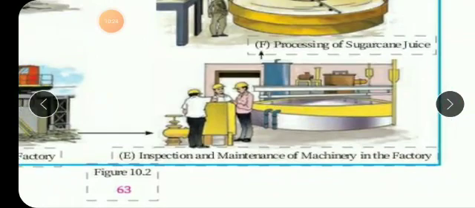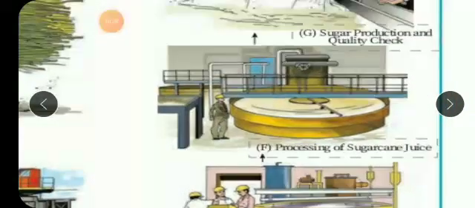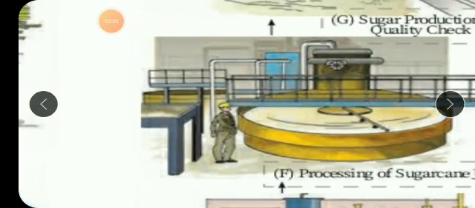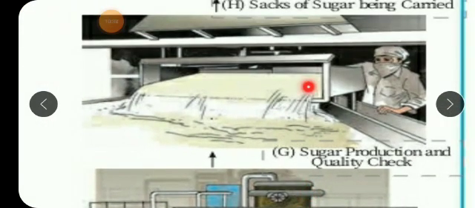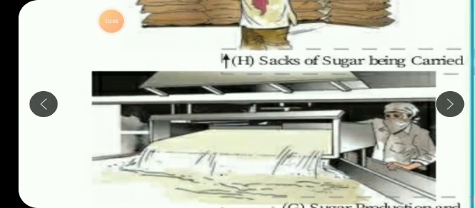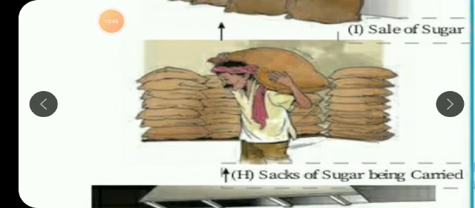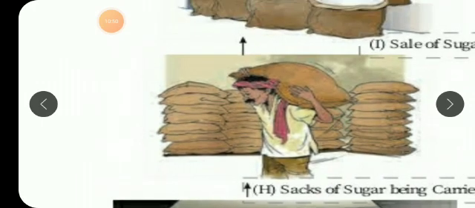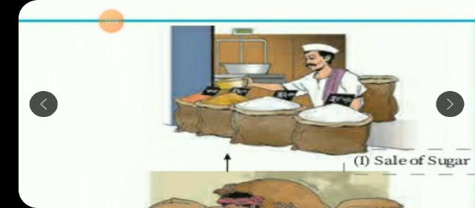Inspection and maintenance of the machines will be done by expert people, so it comes under quaternary occupation, special. Again, processing of sugarcane juice is also quaternary occupation, because again you need special expert people who have the knowledge of machines. Then sugar production and quality check, yes, quality check is also quaternary occupation, special people. But sacks of sugar being carried, tertiary occupation. Okay, it will come under what, children? Tertiary occupation, because this is the service which again we are giving. And then the sale of sugar, this is the tertiary, extra service which we are giving to primary and secondary occupation.